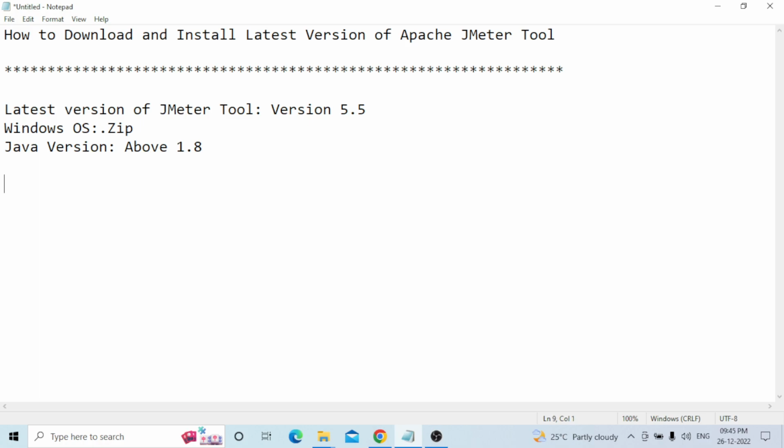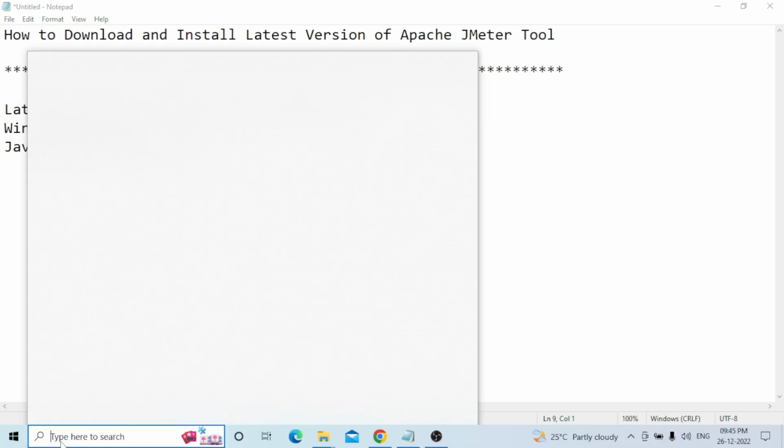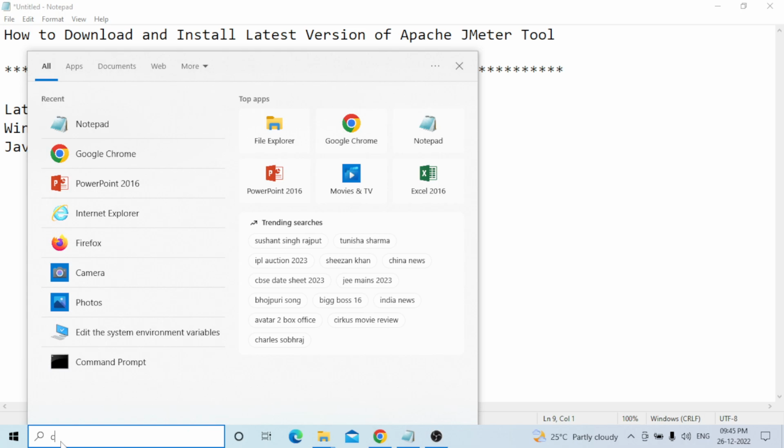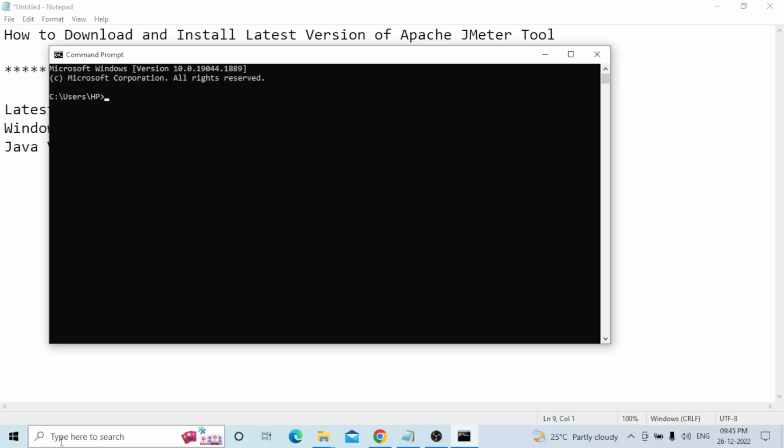Okay, whenever you need to install the JMeter tool, there are some prerequisites. The prerequisite is you need to install a Java version above 1.8 on your computer. That is the first one. Now you need to check on our computer whether Java is available or not. You can check it. First of all, go to the search bar, type cmd. You can open it, type java space hyphen version.